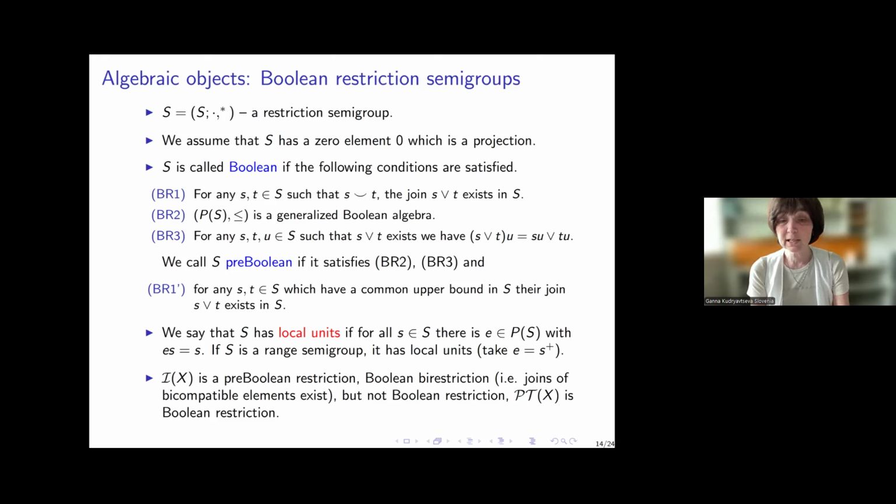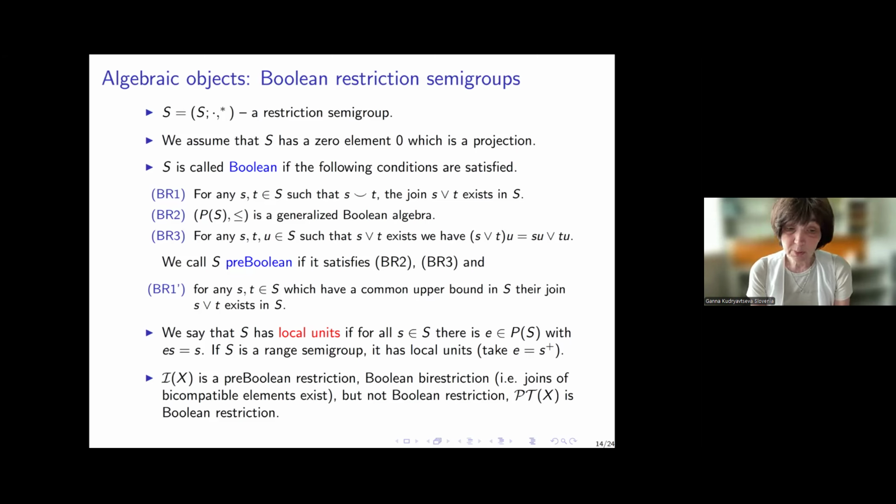We say that S has local units if for each s in S there is a projection e such that e times s equals s. If S is a range semigroup, it holds automatically, just take s plus, but in the absence of plus we impose this. Of course, each monoid satisfies this condition, it has local units.